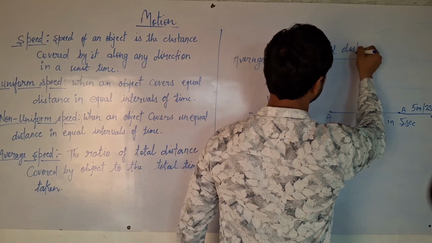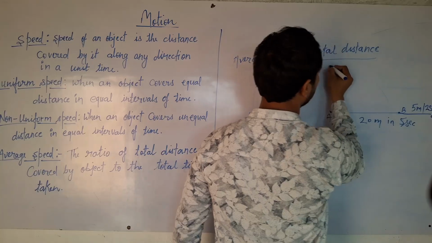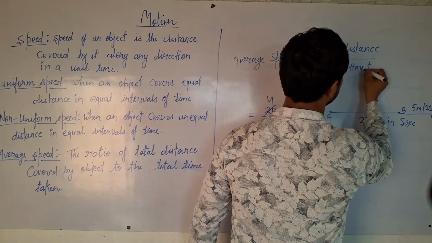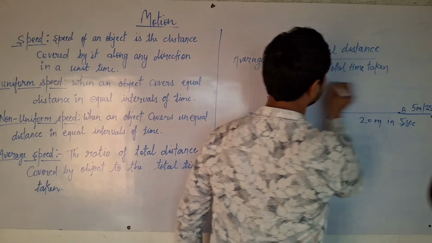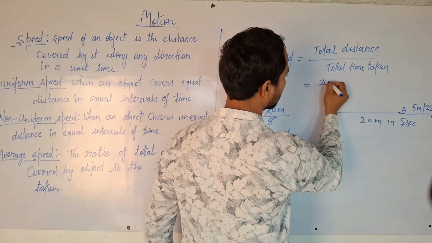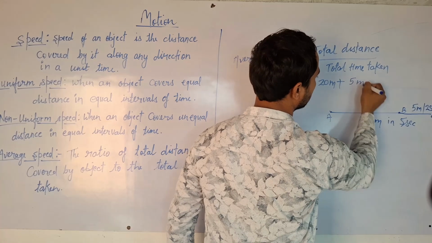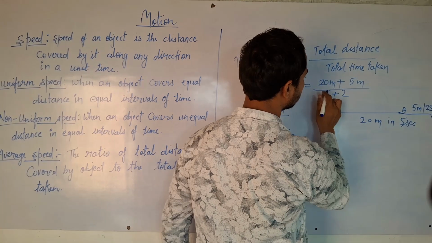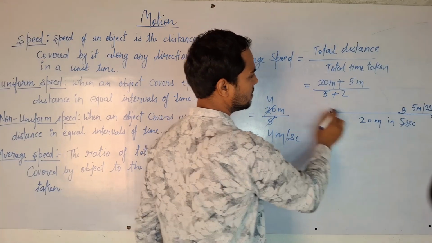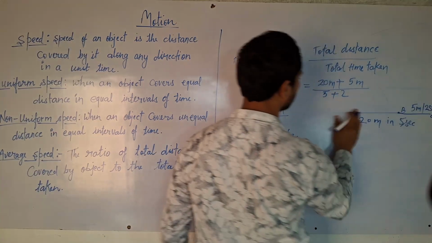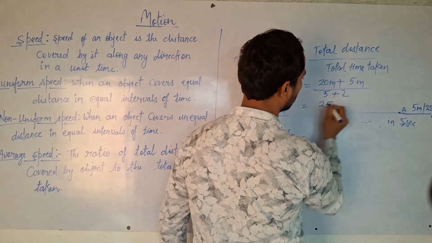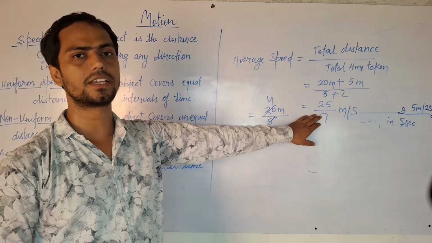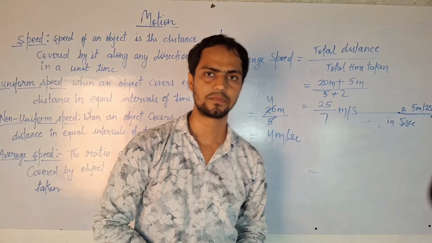Average speed equals total distance upon total time taken. So this is 20 meters plus 5 meters upon the time 5 plus 2, so 25 upon 7 meters per second. This is the average speed of that object.